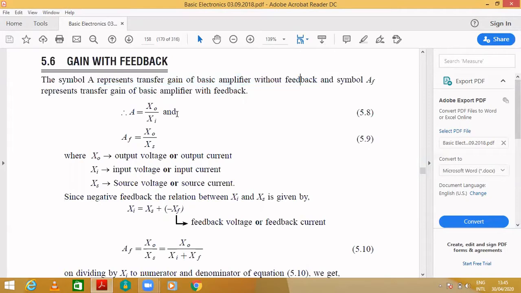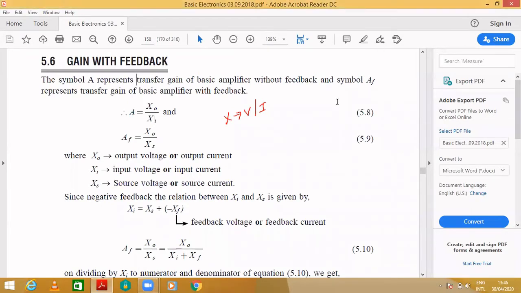The gain, as you already know, will be output by input. You may ask why it is written as X0 and Xi. Because I don't know whether I'm using voltage or current. I may be using a voltage supply or a current supply, as you can observe from the previous one.